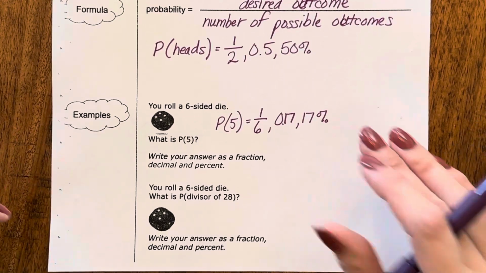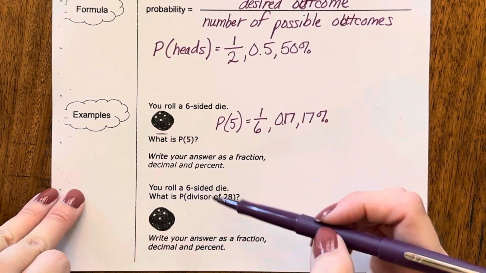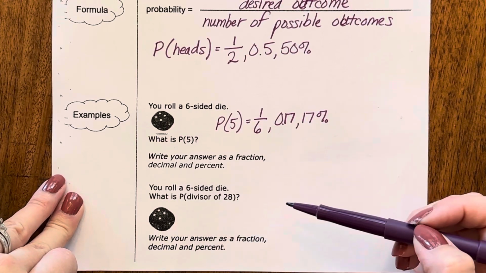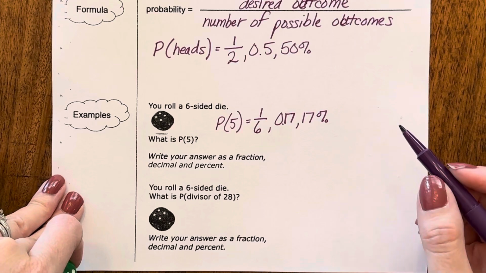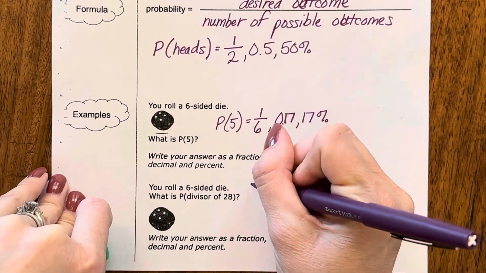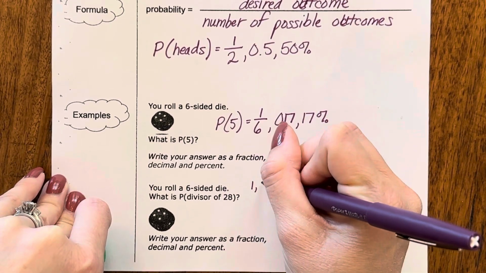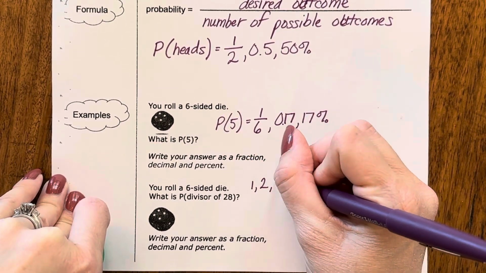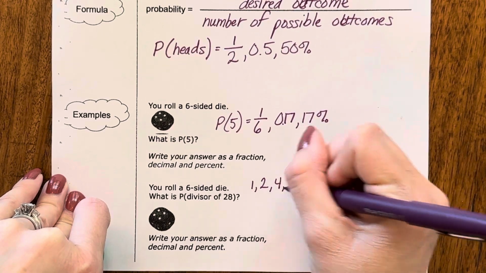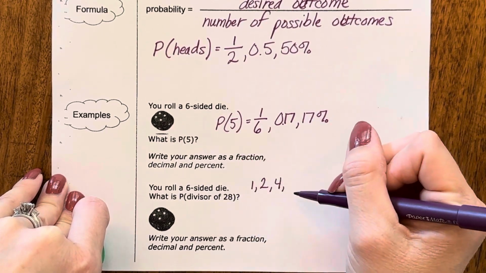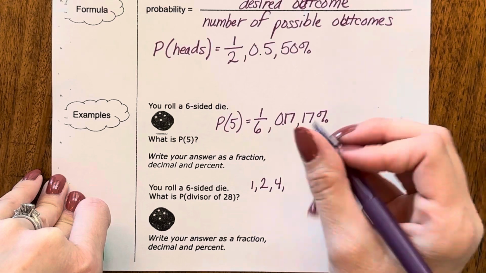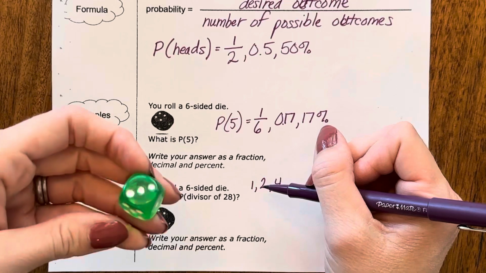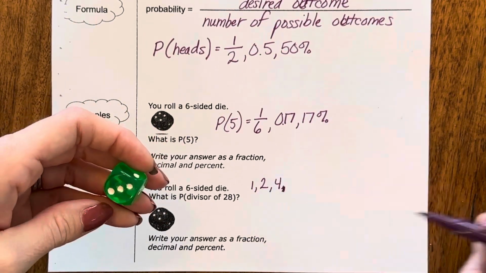Okay, let's look at another question. It says, you roll a 6-sided die. What is the probability that it's a divisor of 28? Well, first of all, we need to know what the divisors of 28 are. So I'm going to list them out. We have 1, 2. It's not divisible by 3, but it is divisible by 4. It's not divisible by 5, and it's not divisible by 6. So the divisors of 28 on a number cube would be 1, 2, and 4.